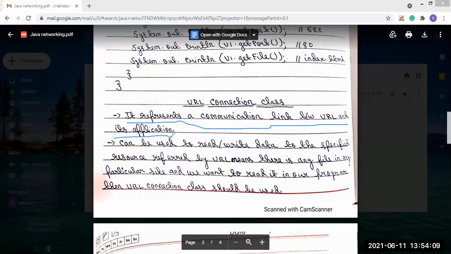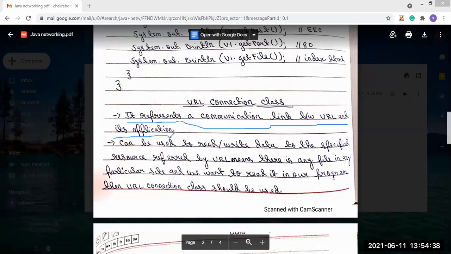But what will the URLConnection class do? Let's say in a URL, there is a website mentioned, and in that website, a file is present. If we want to read that file, that means what things are written in that file, we want to read that. So for this, we have to use the URLConnection class.